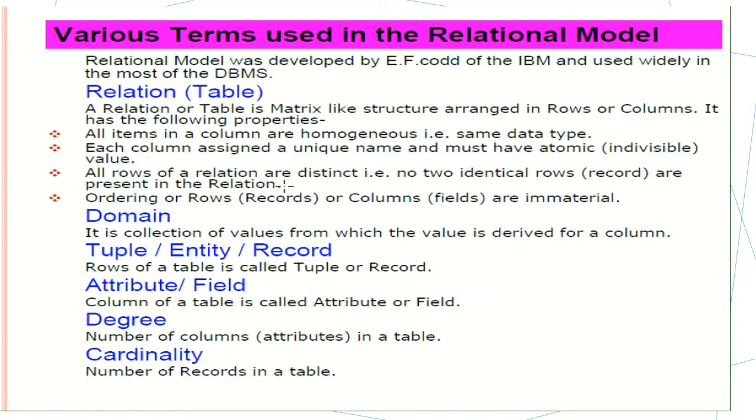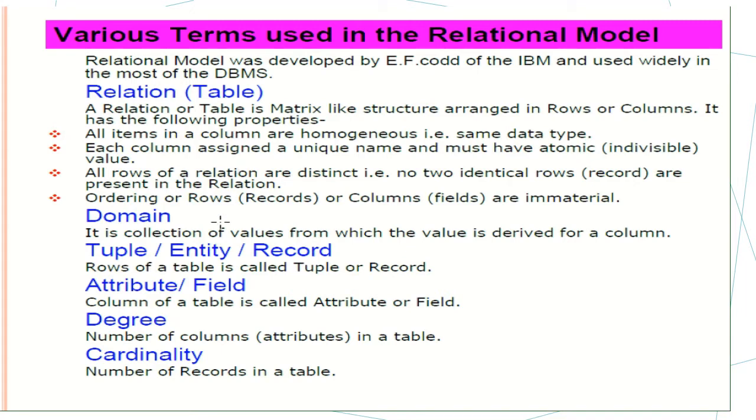Next, various terms used in the relational model. Relation is what? Relation or table is a matrix-like structure arranged in rows and columns. It has the following properties. All items in a column are homogeneous, that is, the same data type. Next, each column is assigned a unique name and must be atomic, like an indivisible value. All rows of a relation are distinct, that is, no two identical rows are present in the relation.